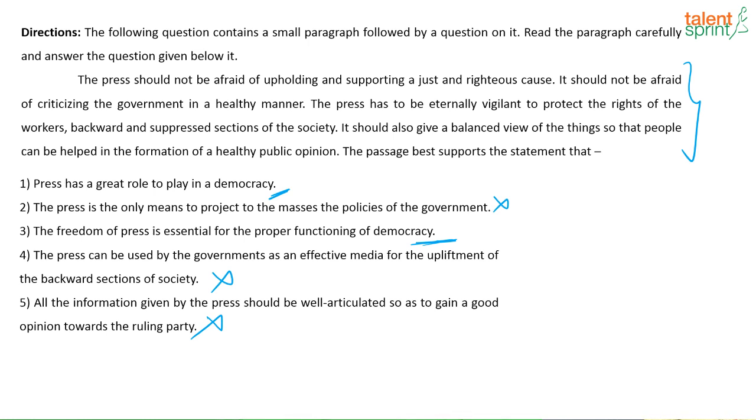So the first option here is a more relevant one for the given passage. Press has a great role to play in a democracy, right? Because of its role, we are talking about the responsibilities of the press. Freedom of press is essential. Nobody disagrees with that, but this is the more relevant one. So the correct answer here will be option 1.